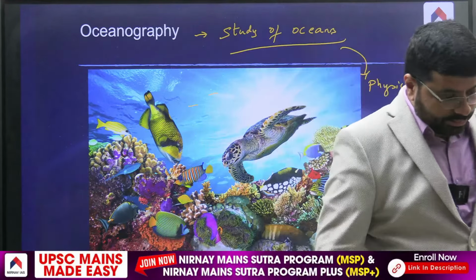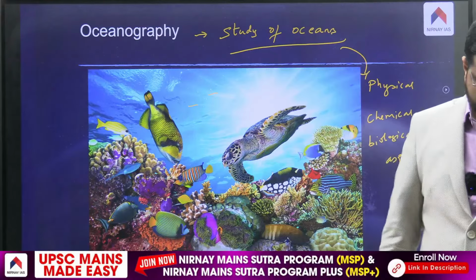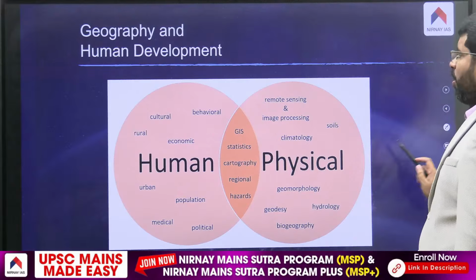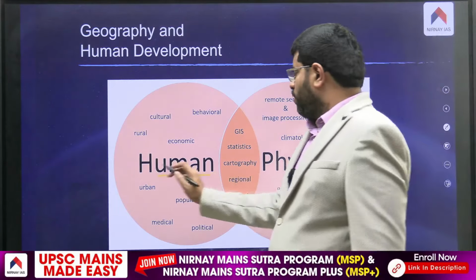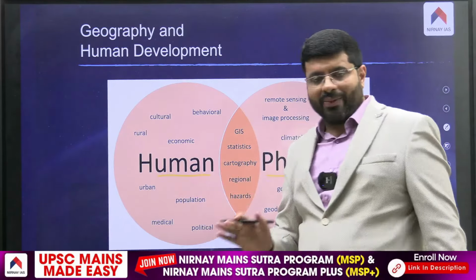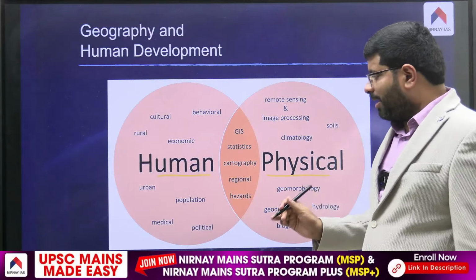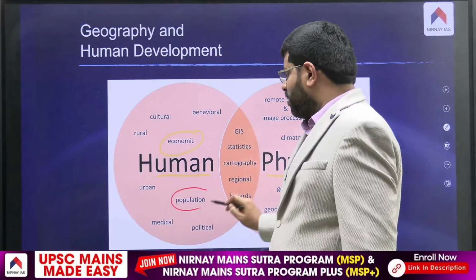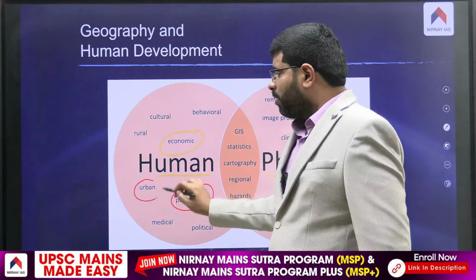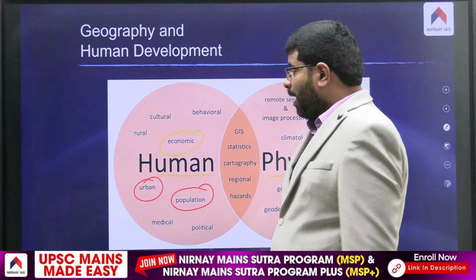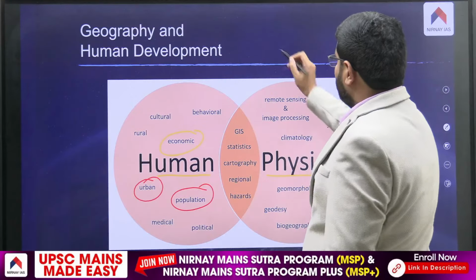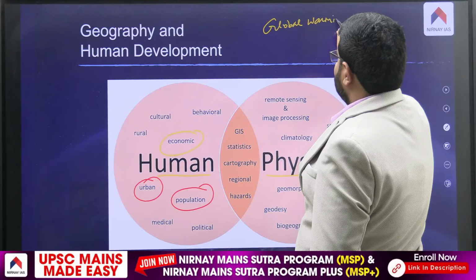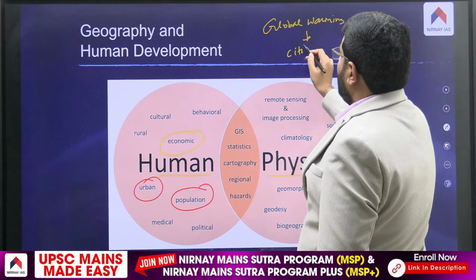Then as you move forward, ultimately it all has an impact on us. Human and physical are very much correlated. I have told you examples like agriculture, economic, population, urban. For example, under the present era of global warming, our cities are seeing unusual rainfall.